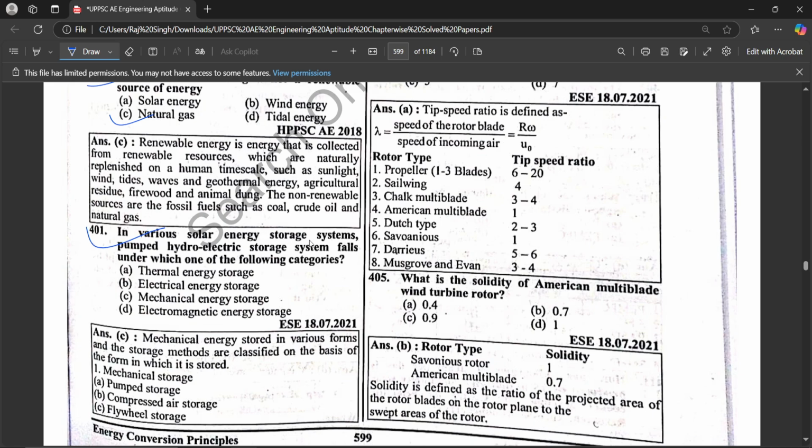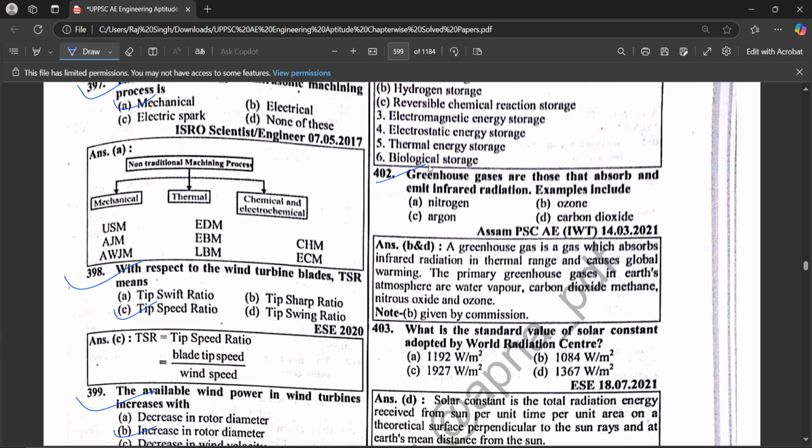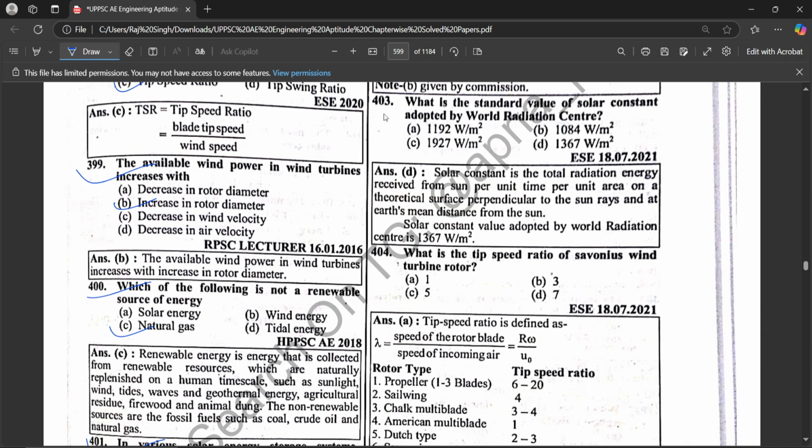In various solar energy storage systems, the pumped hydroelectric storage system falls under which of the following categories? Mechanical energy storage. Greenhouse gases are those that absorb and emit infrared radiation. Examples include ozone and carbon dioxide, both correct. What is the standard value of solar constant adopted by the World Radiation Center? 1367 watt per meter square.